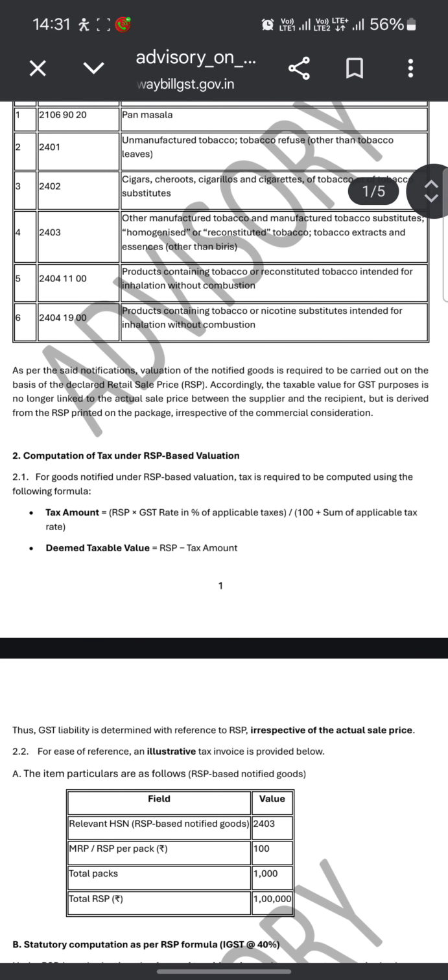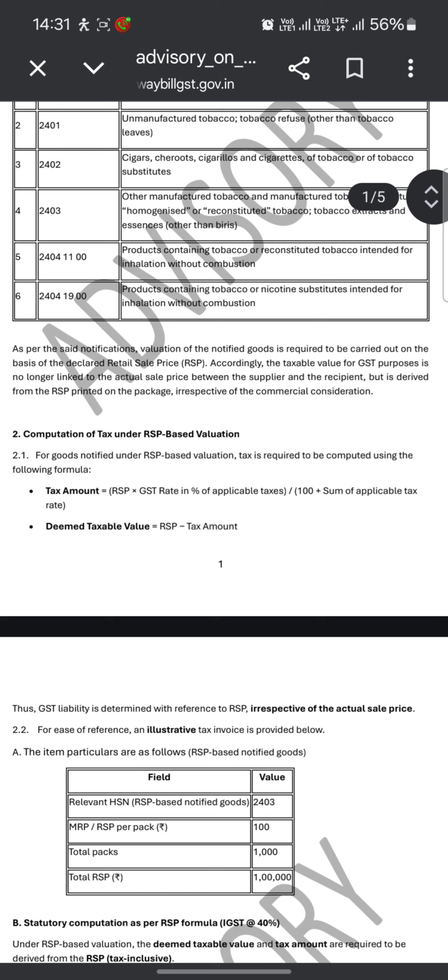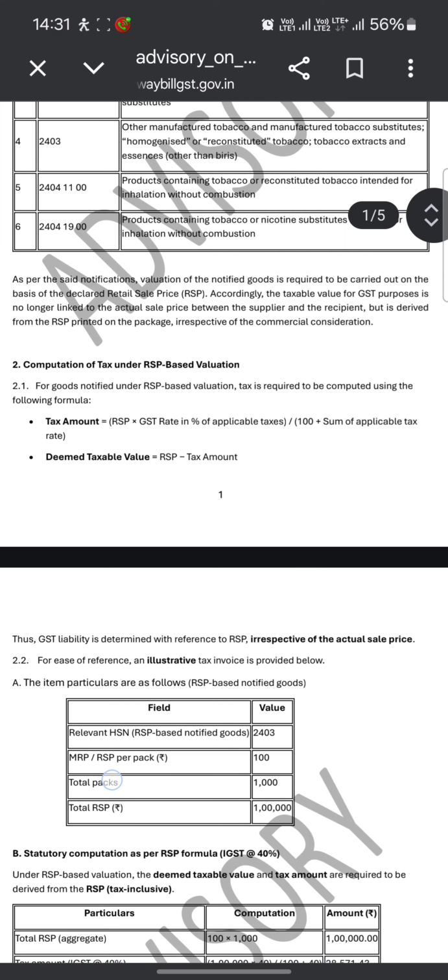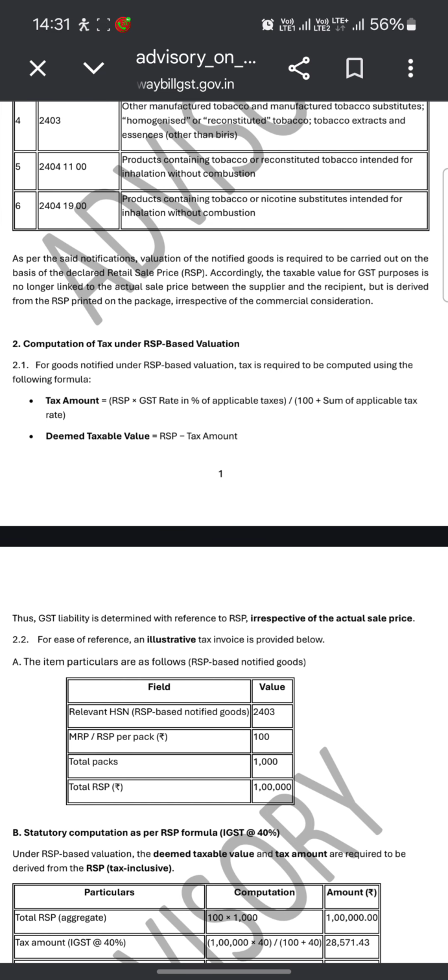As per the said notification, valuation of the notified goods is required to be carried out on the basis of the declared retail sale price. Accordingly, the taxable value for GST purposes is no longer linked to the actual sale price between the supplier and the recipient, but is derived from the RSP printed on the package, irrespective of the commercial consideration.